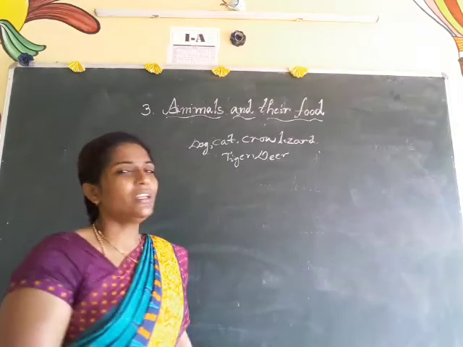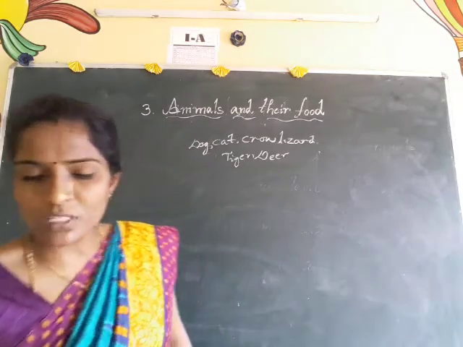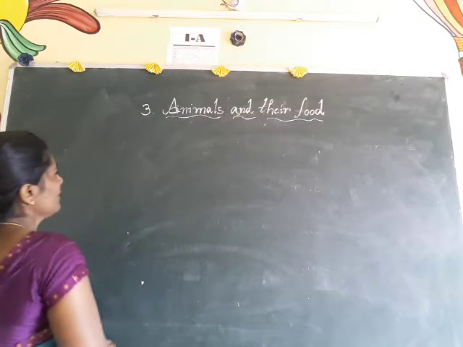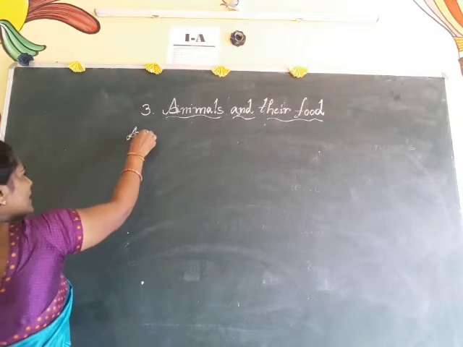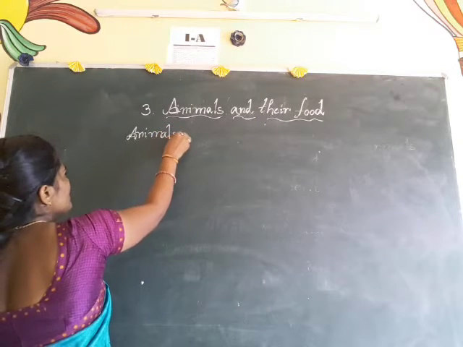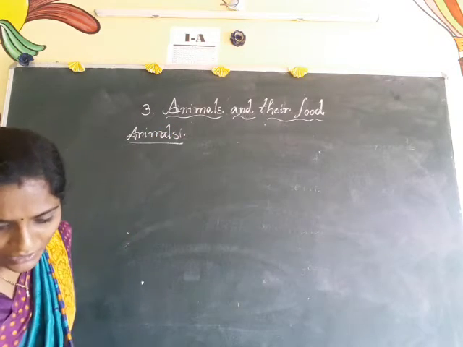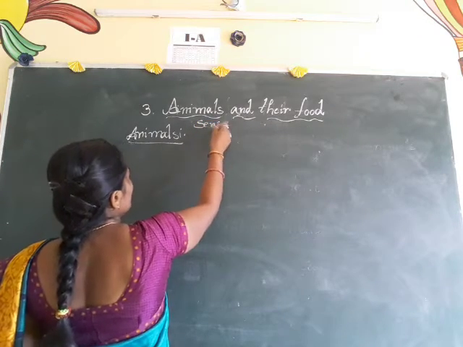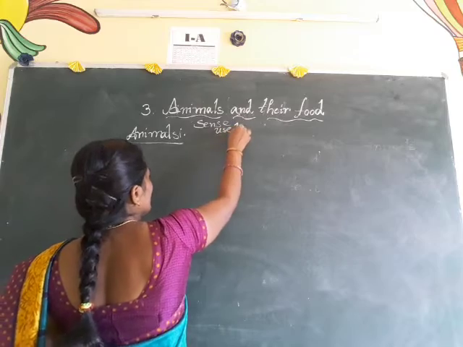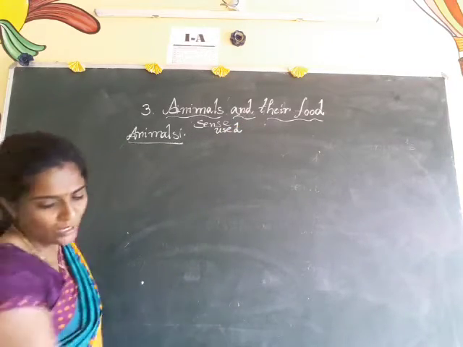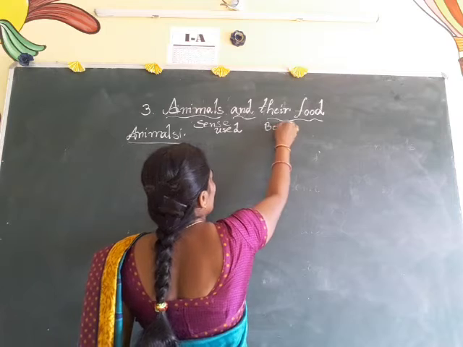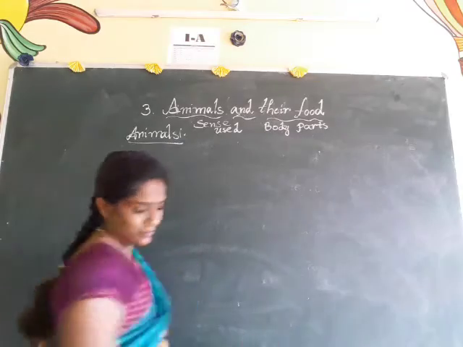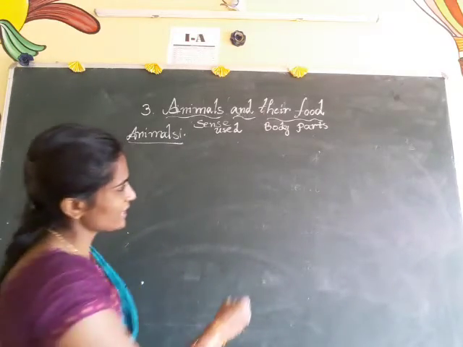And also in our textbook they have given a small table. So we have to discuss the table. First, they have given some animals. See children, animals. And also they have given sense used. And the next one is body parts used in taking food.